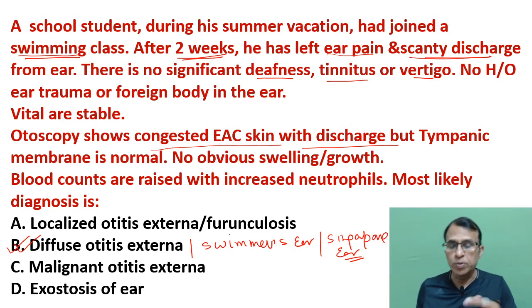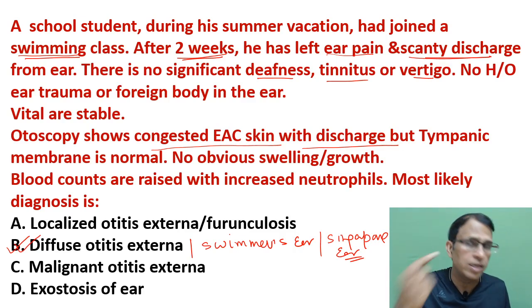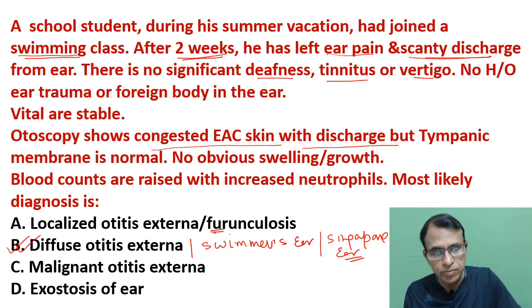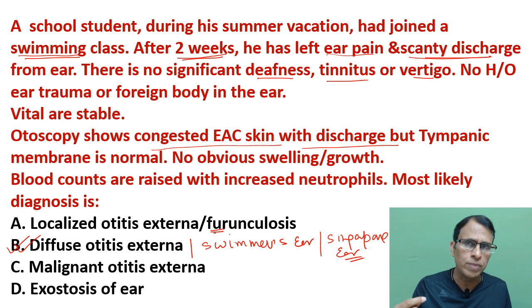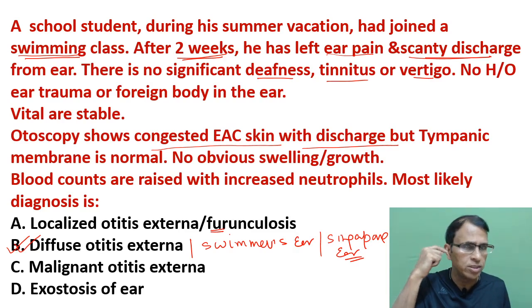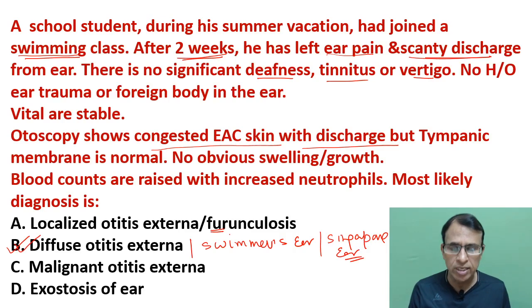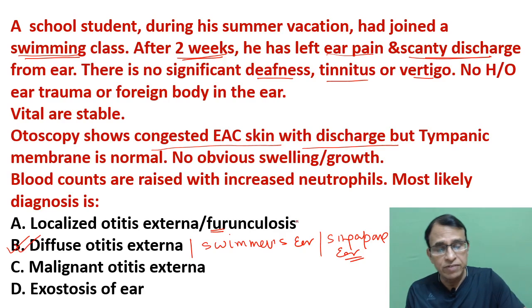Localized otitis externa is the opposite of diffuse. Localized is a very localized infection. Only one hair follicle in the canal is infected, and the inflammation of the hair follicle is called furunculosis. This is usually due to trauma or handling of the canal. When the patient uses a stick to handle the canal, then one or two hair follicles get infected, and that's a very localized kind of a thing. In this case, we have tragal sign and all that.